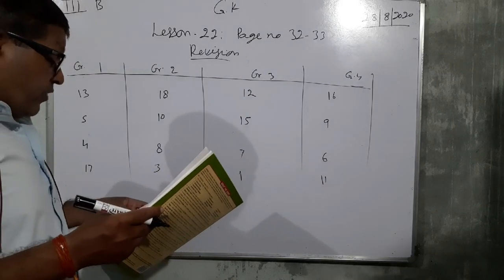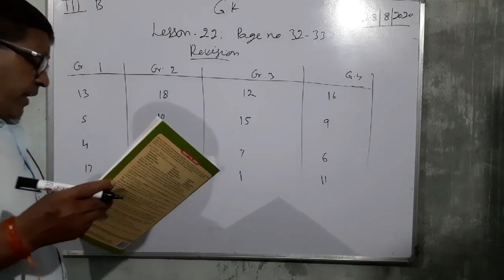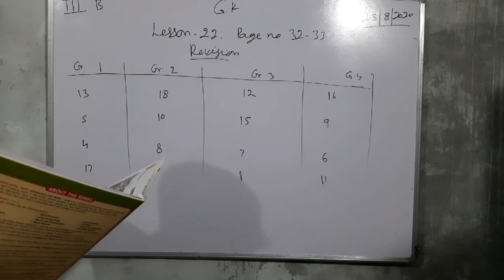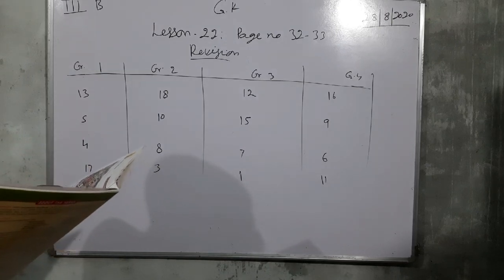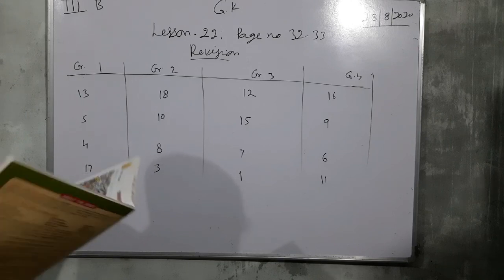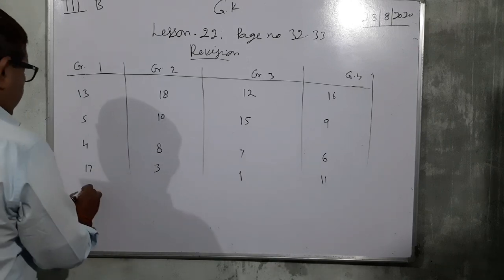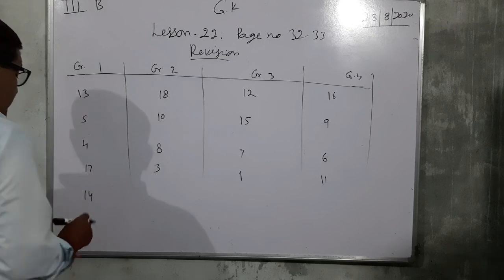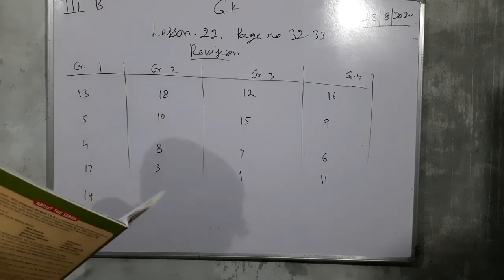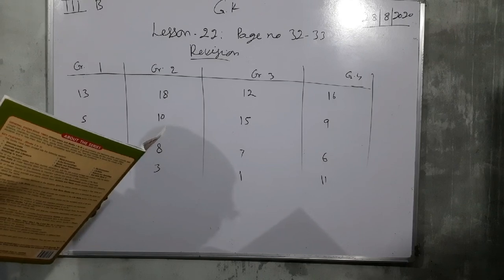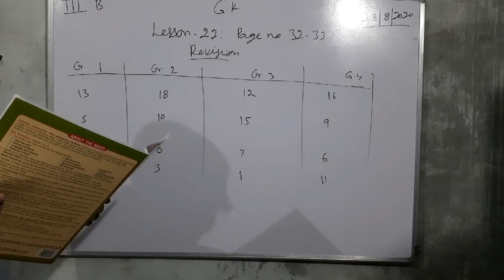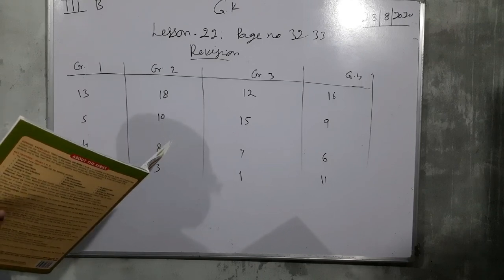Now see next for group first. We can hire private taxis from here. You know, from a taxi stand. Its number is 14. Now see next here, group second. Artworks of some popular artists are exhibited here.